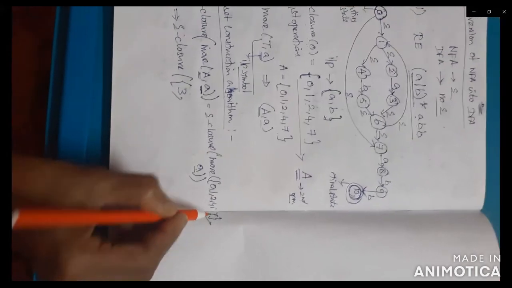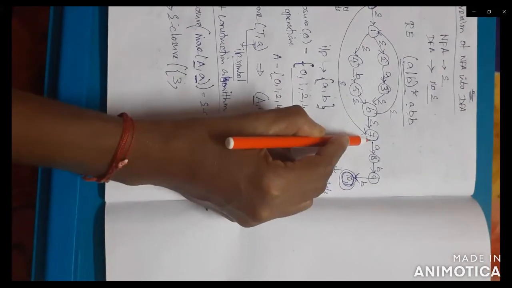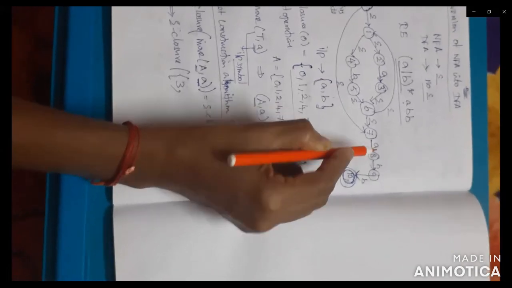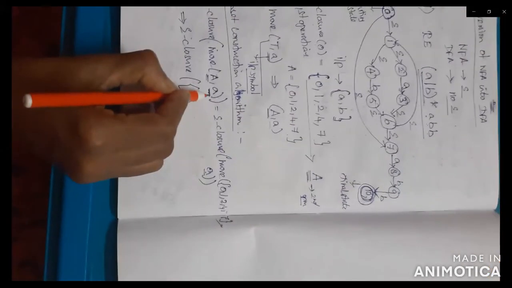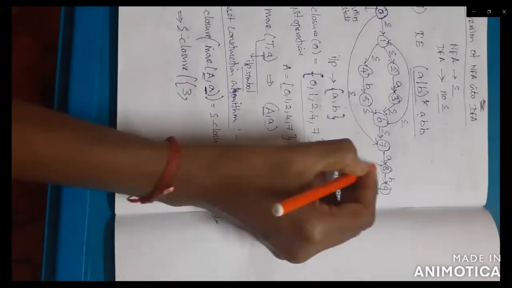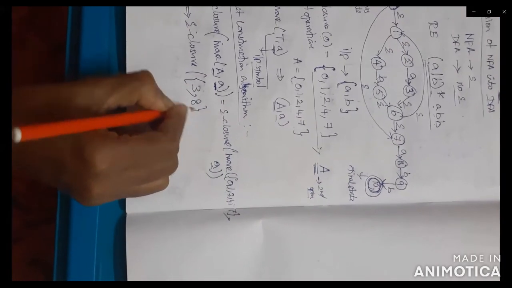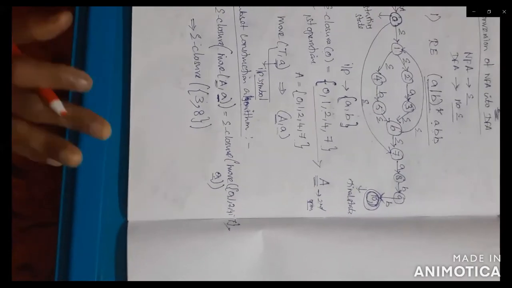Next thing, 7. Check 7. 7 can move to the next state 8, and the input symbol is a. So you are checking only for small a, so you can add the value for state 8. This is for the construction.